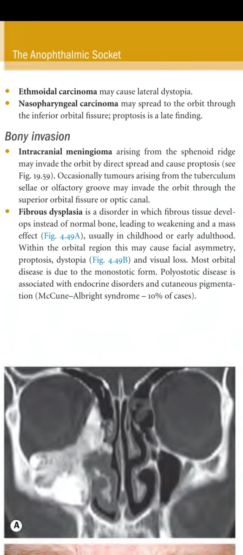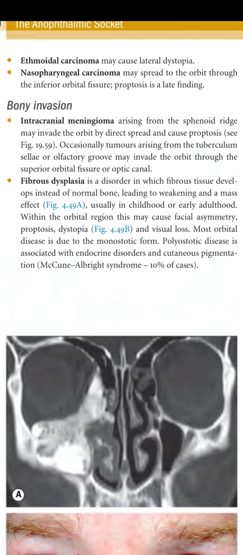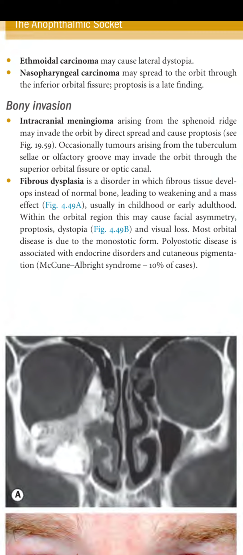Next is fibrous dysplasia. Fibrous dysplasia is a disorder in which fibrous tissue develops instead of normal bone, leading to weakening and a mass effect, usually in childhood or early adulthood. Within the orbital region, this may cause facial asymmetry, proptosis, dystopia, and visual loss. Most orbital disease is due to the monostotic form. Polyostotic disease is associated with endocrine disorder and cutaneous pigmentation, McCune-Albright syndrome, in 10% of cases.